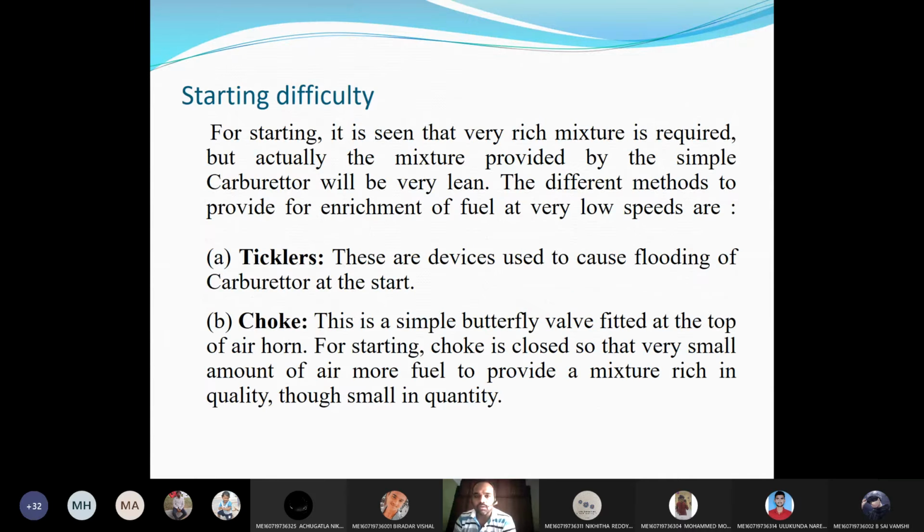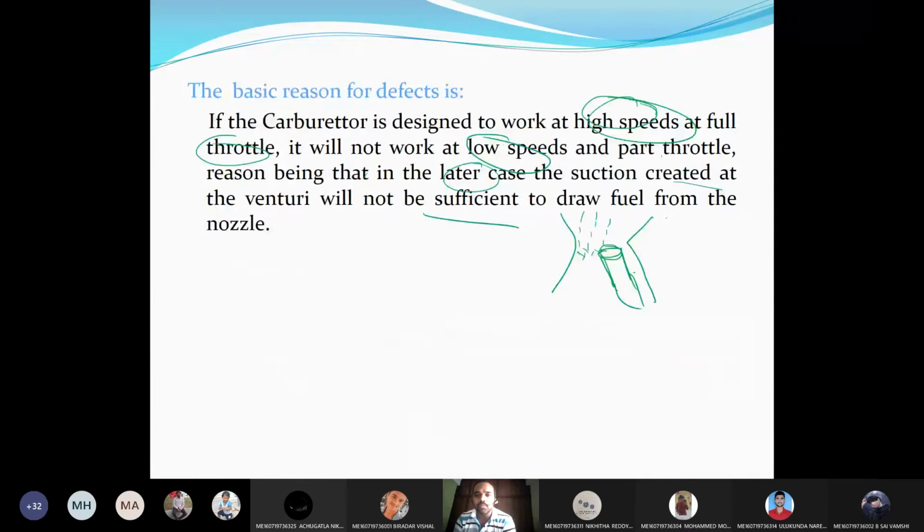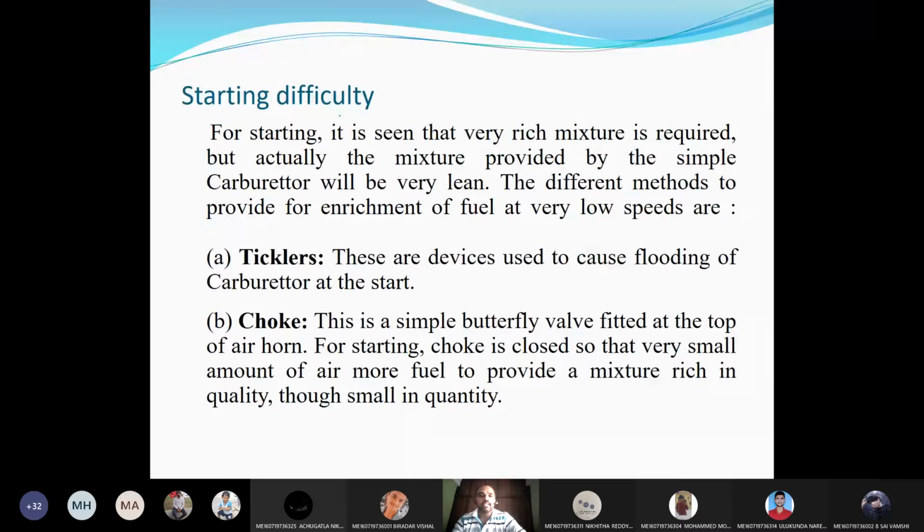Now, how to address these problems? The starting difficulty can be avoided by using ticklers and a choke, because at starting I require a rich mixture. Only for starting I require a rich mixture, and for moderate speeds I require only a lean mixture.